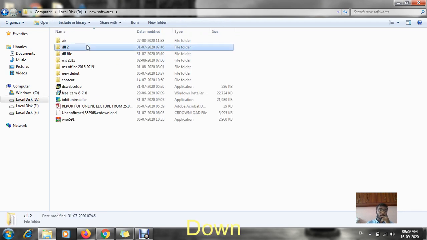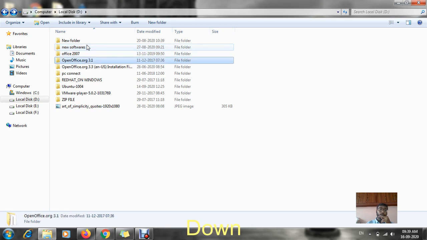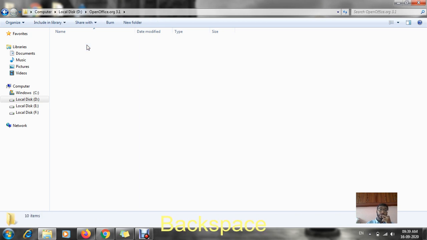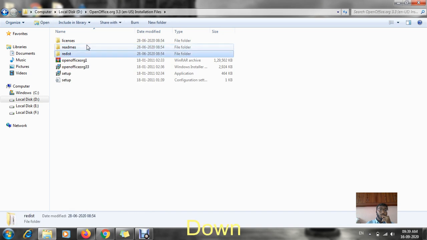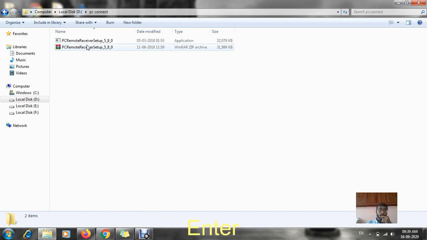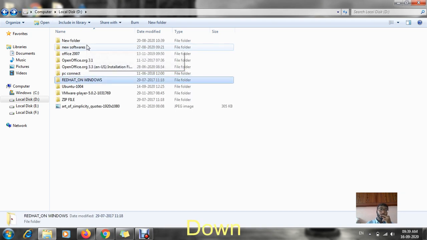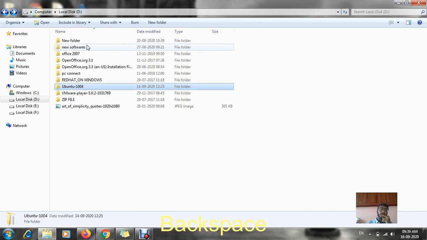Can you see many softwares are there? DDL5, MS13, MS Office 16 and 19 is the new debut software, shortcut. Many types of softwares are there. Over here also OpenOffice, this is another software which is for 10th standard. This is your OpenOffice, my MS Office. PC Connect, this is another software which is used to connect one PC to another PC. Red Hat on Windows, this is another software which is for 11th standard. Ubuntu software, this software is used for 11th standard as well as 9th standard.